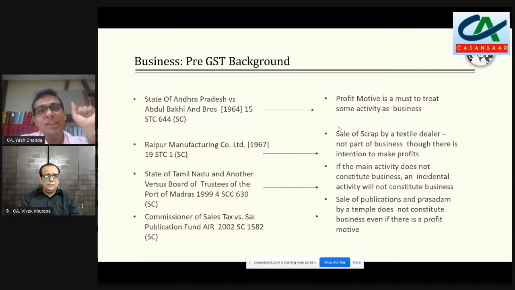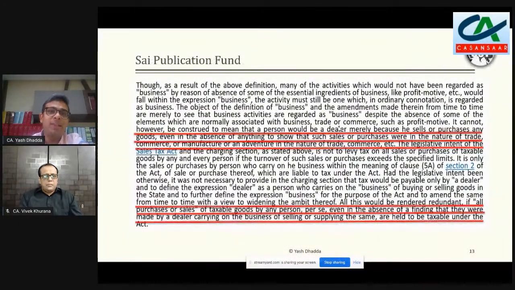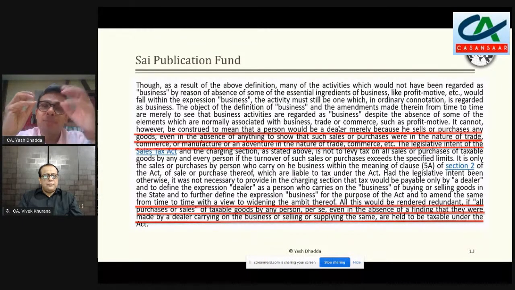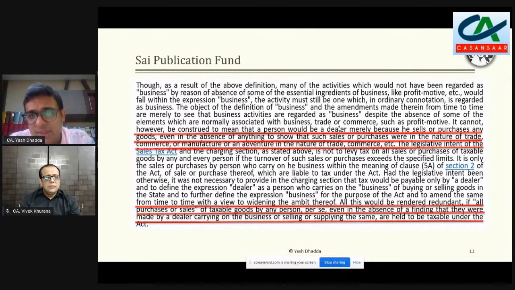And if the main activity you cannot call a trade, commerce, manufacture, profession, vocation, then definitely its incidental activities also cannot come under the ambit of the definition of business in that regard. And again, in the Sai Publication Fund Supreme Court judgment, there is a specific paragraph which is very useful. If we dilute the concept of business, and this has been said way back in 2002 only, then practically speaking there was no purpose of writing in the definition of supply by saying "in course and furtherance of business."